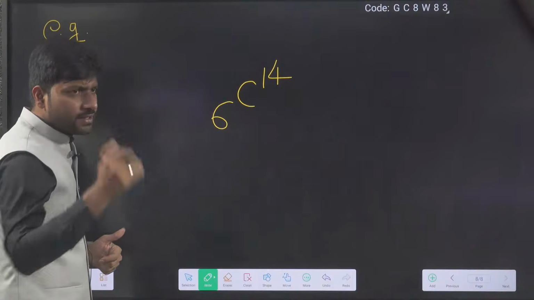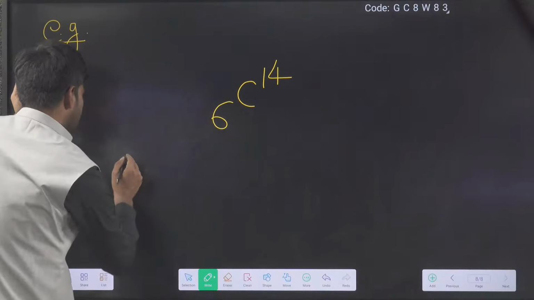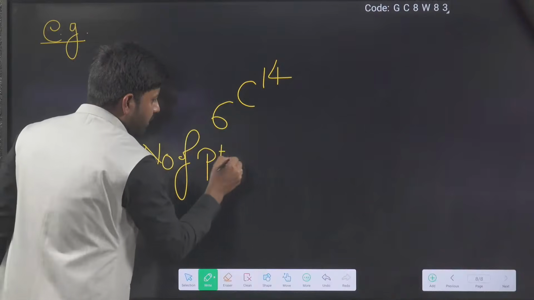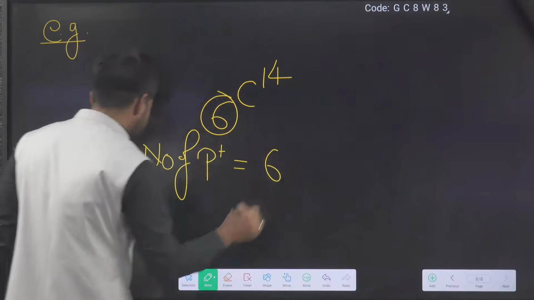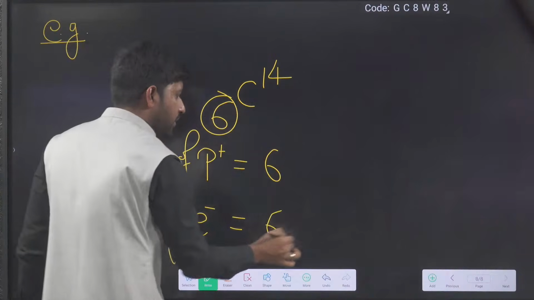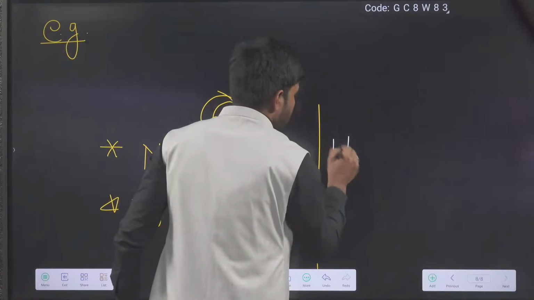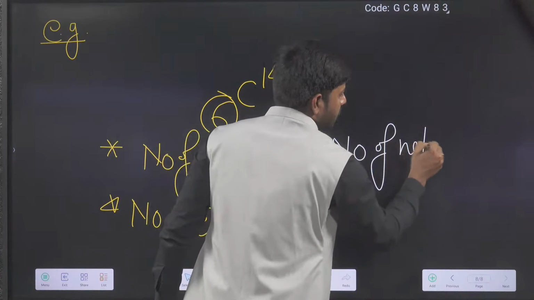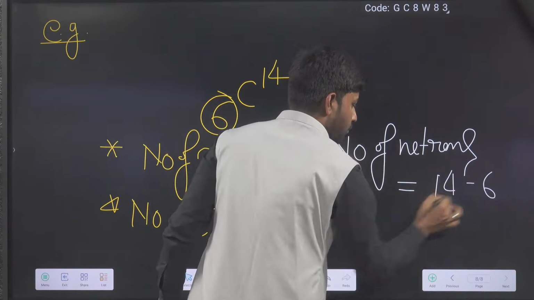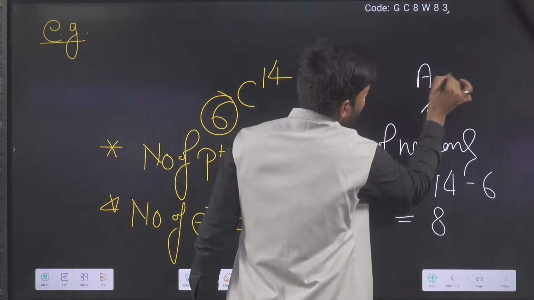Isotopes we will discuss in detail further in the class. But what is an isotope? Now come to the point. First point, number of protons. Whatever is written here is nothing but the number of protons, 6. Second, number of electrons. Because the atom is neutral, it will also be 6. But number of neutrons is equal to 14 minus number of protons, we will get 8. Means the number of neutrons is nothing but A minus Z.